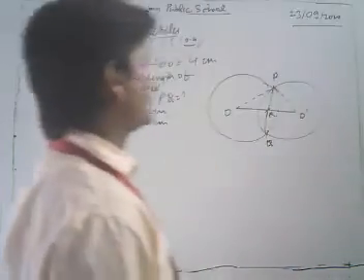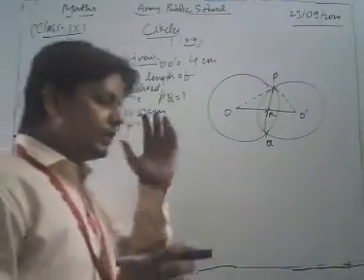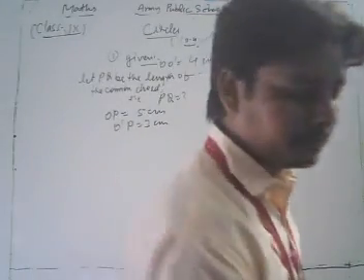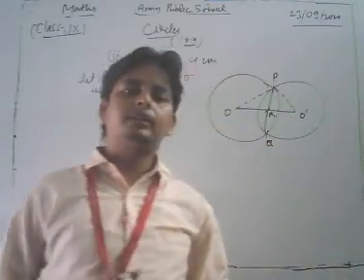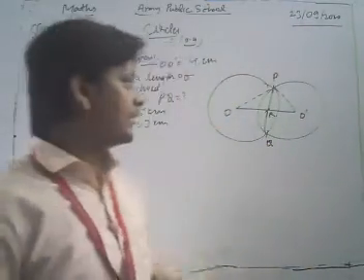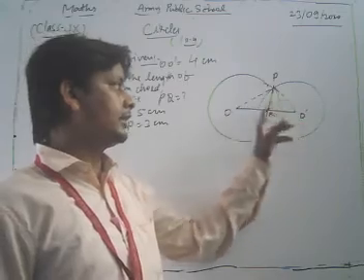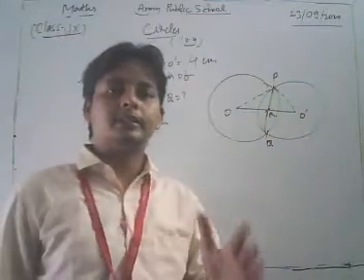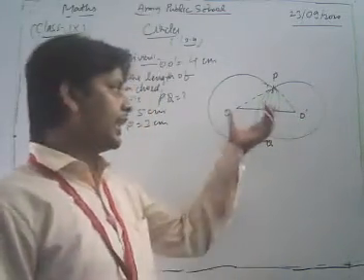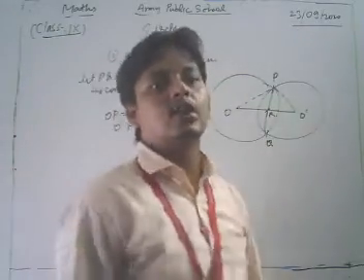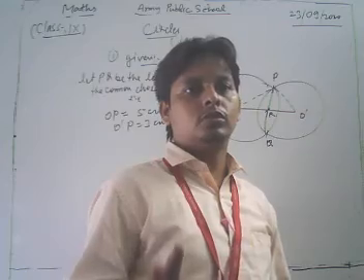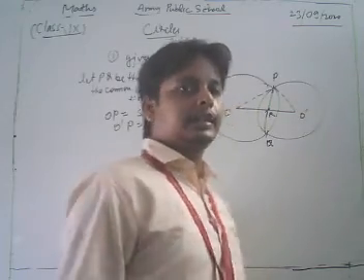Now, dear students, in the previous class we discussed a theorem: if two circles intersect each other, then the line joining their centers is the perpendicular bisector of their common chord. You know that, in the previous class we discussed that theorem.